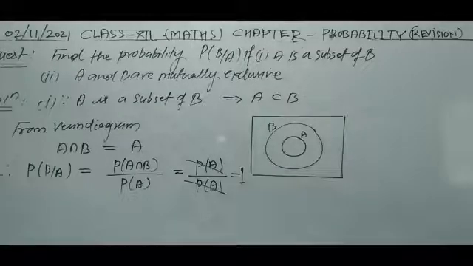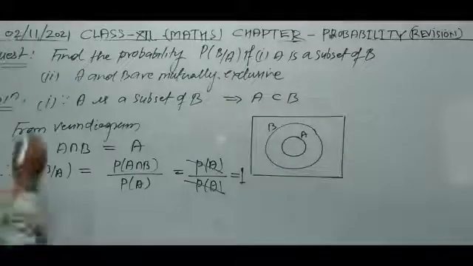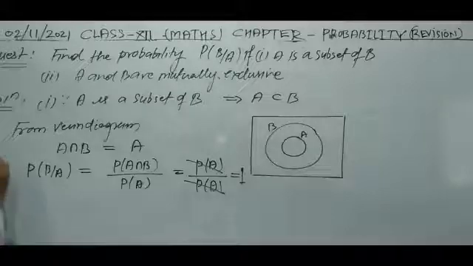Now the second part is: A and B are mutually exclusive.